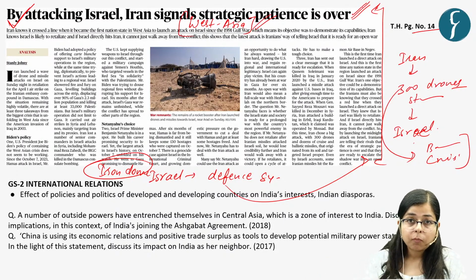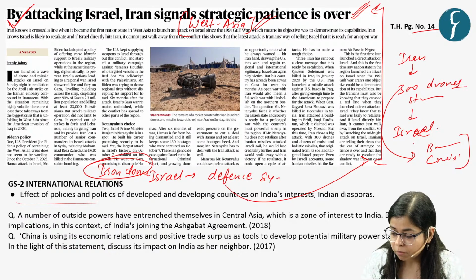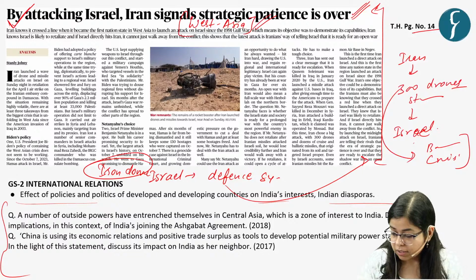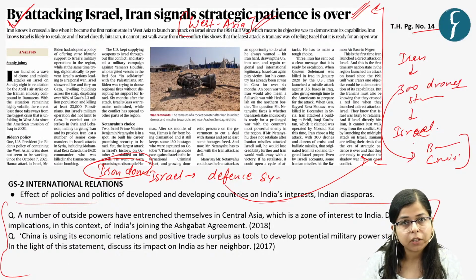Now this topic is important for us for our GS paper 2, international relations, under the syllabus head: effect of policies and politics of developed and developing countries on India's interest and India's diaspora, right? And now see, these are certain questions which were related to this particular theme.